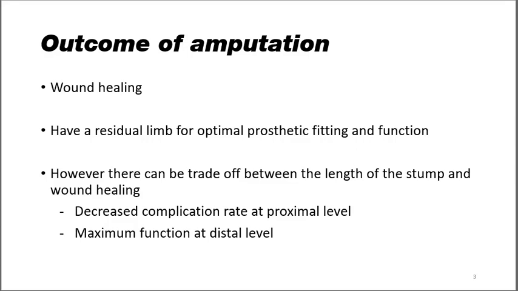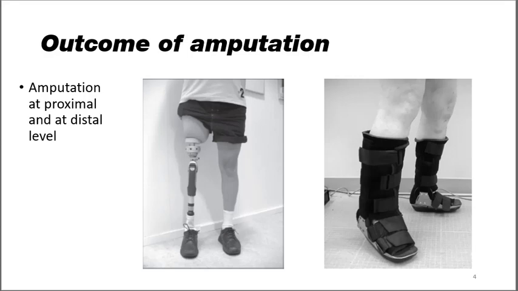For example, transfemoral amputation. And there is always maximum function available because there is increased leverage, or increased moment arm, when the amputation is performed at a distal level. For example, transtibial amputation, or amputation through the midshaft of the tibia. Here in this slide you see two pictures. One is of proximal level amputation, that is transfemoral amputation, and the other picture shows a photograph of Syme's amputation, that is amputation at a distal level.